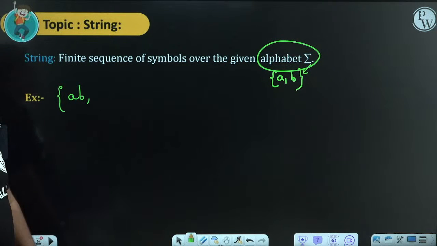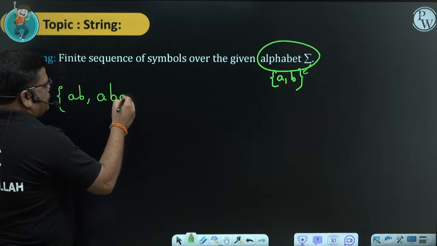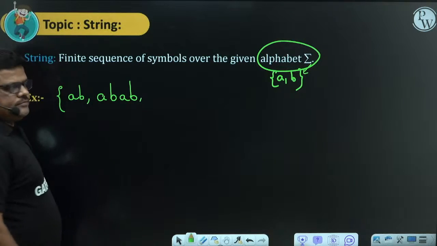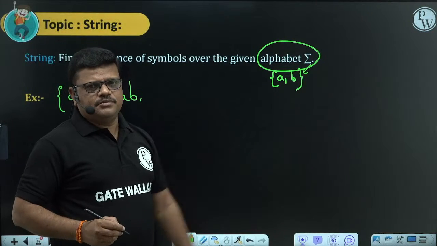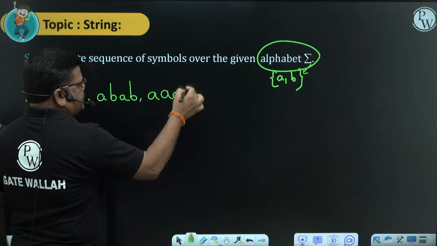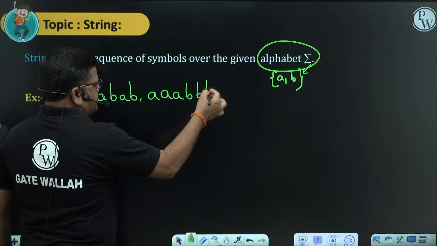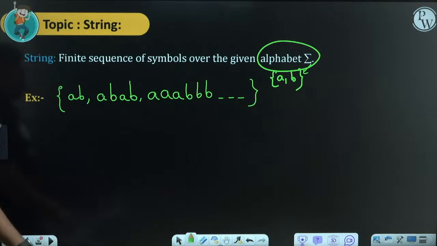AB is one string. This is a symbol sequence, repetition of the symbols any number of times. All these are valid strings.